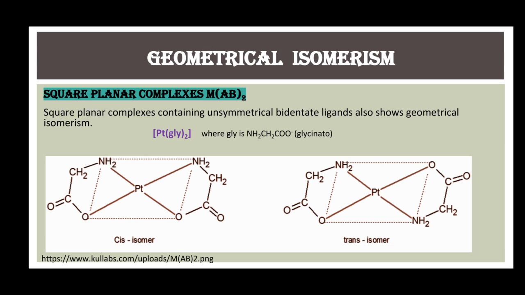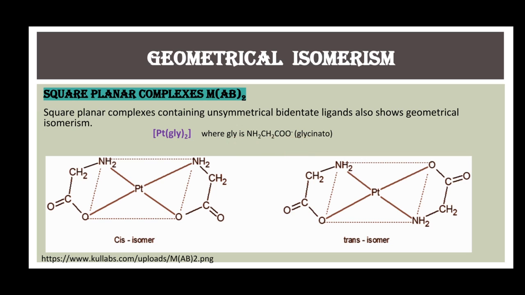Cis-trans isomerism is also shown by square planar complexes in which the central metal ion is bonded to bidentate ligands. A bidentate ligand should be unsymmetrical in nature. The two donor atoms in the bidentate ligand must be different. The example of such a complex is diglycinato platinum. In this ligand, glycinato, there are two donor atoms, nitrogen and oxygen.